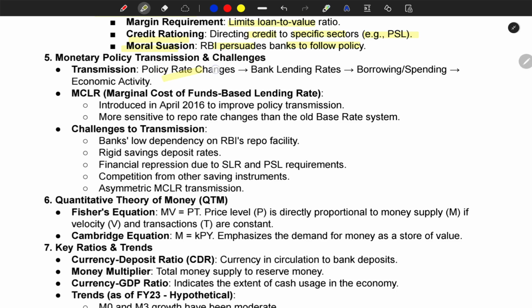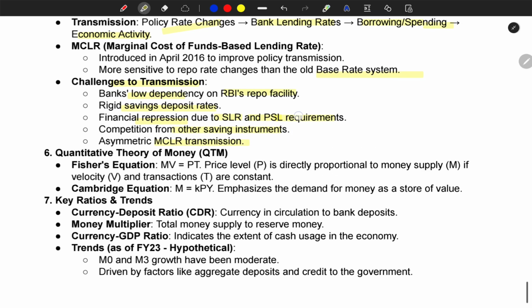Transmission: policy rate changes, bank lending rates, borrowing, spending, economic activity. MCLR: marginal cost of funds based lending rate, introduced in April 2016 to improve policy transmission, more sensitive to repo rate changes than the old base rate system. Challenges to transmission: banks' low dependency on RBI's repo facility, rigid saving deposit rates, financial repression due to SLR, PSL requirements, competition from other saving instruments, asymmetric MCLR transmission.